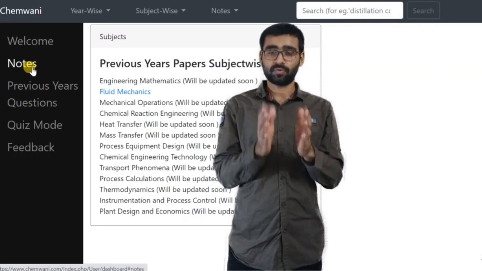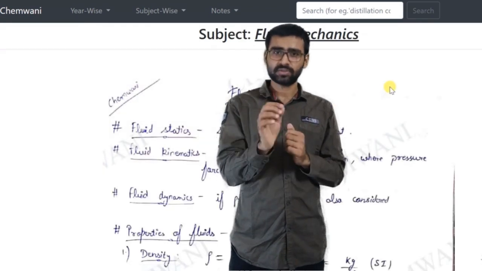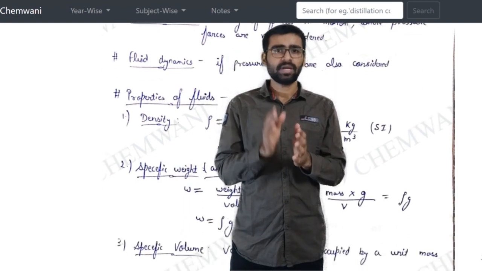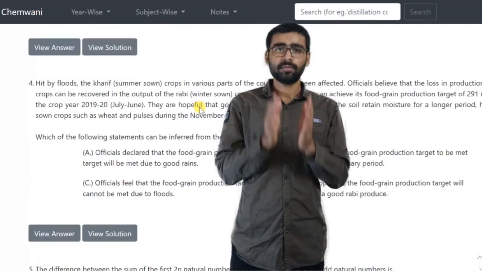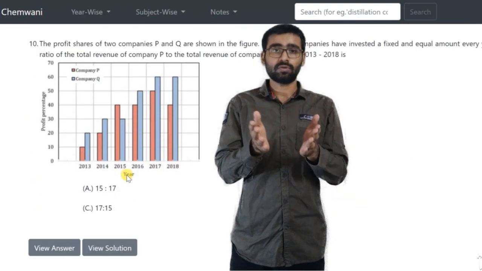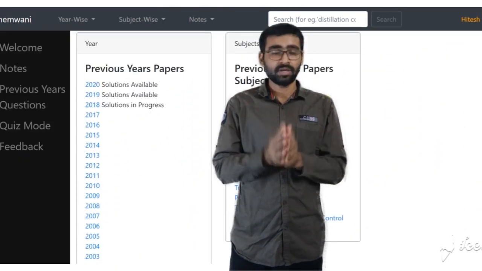In this portal, you will find, firstly, notes prepared by me. In these notes, I have included tips, important formulae, shortcuts, and some memorizing techniques. Secondly, you can find previous year GATE questions with solutions in this portal. You can solve these questions year-wise, subject-wise, or however you like.